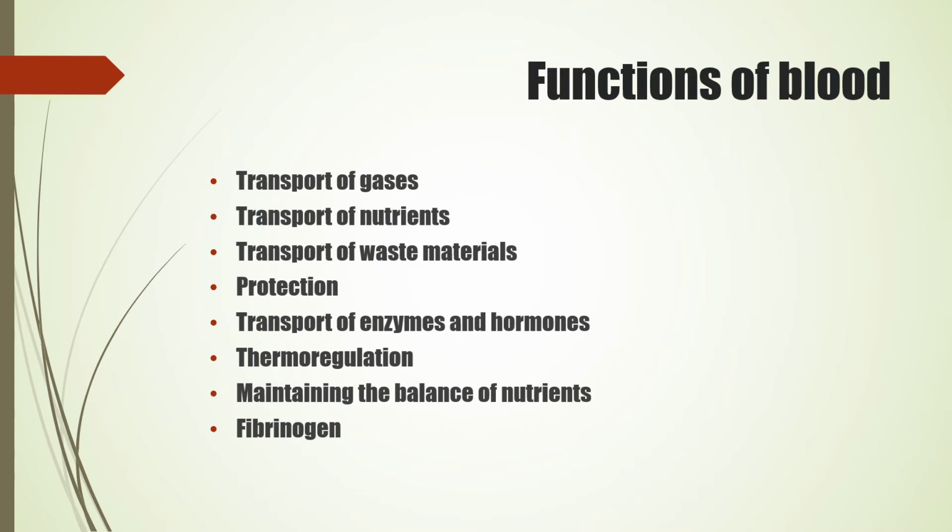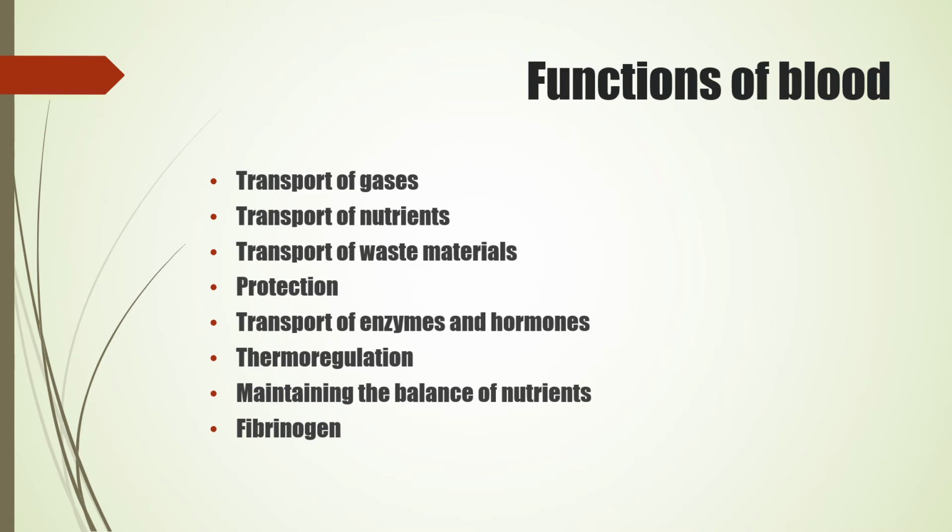The third is transport of waste material. Nitrogenous waste like ammonia, urea, keratin are also taken up by tissues into blood, which carries those to the kidney for excretion. So waste material is also taken out with the help of blood. Next is protection. Antibodies are produced in the blood and they protect the body from microbes and other harmful particles. Fifth is transport of enzymes and hormones.